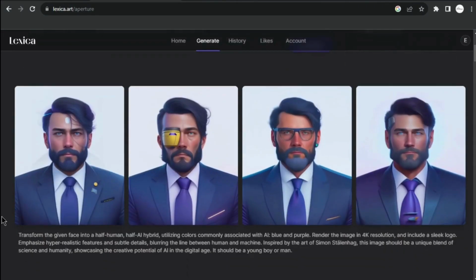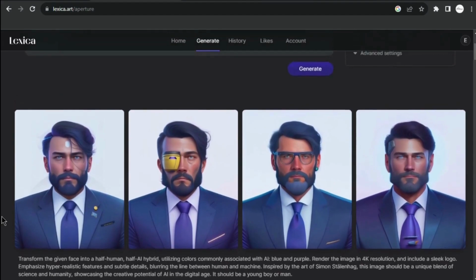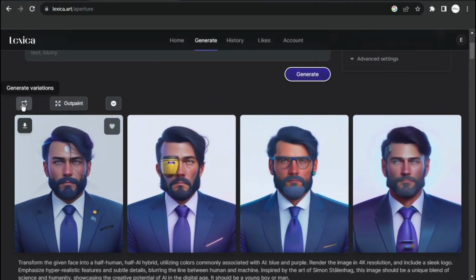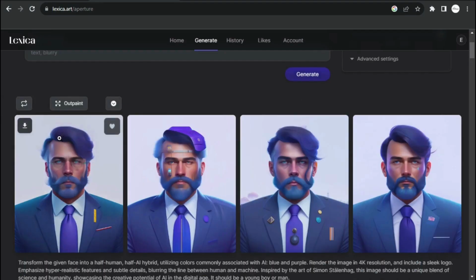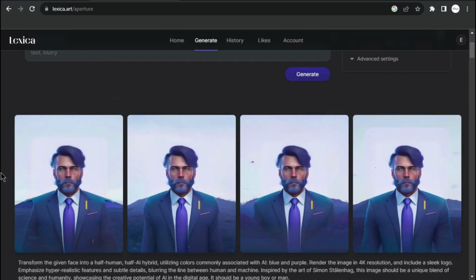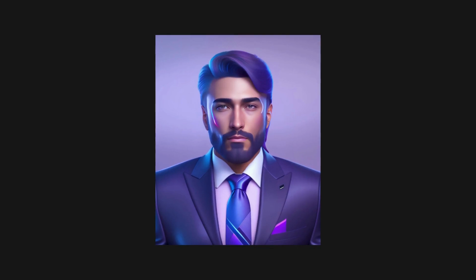In your case, if you find a favorite among these 4 results, you can click here to make more variations of it. Once satisfied, click on Outpaint for a wider version. After trying a few times, I ended up with this avatar, and I'm quite happy with it.